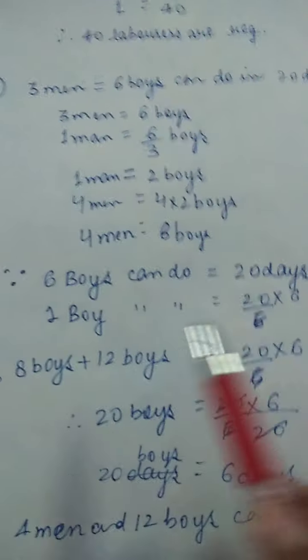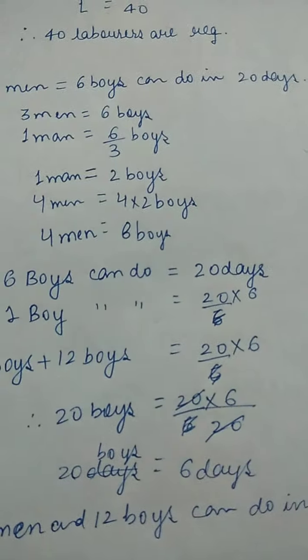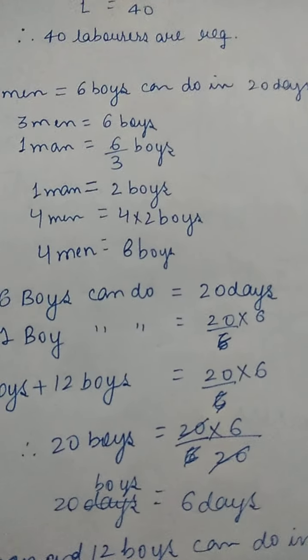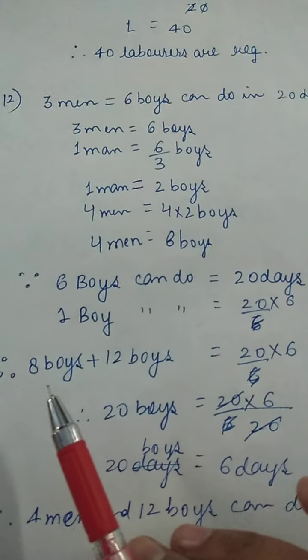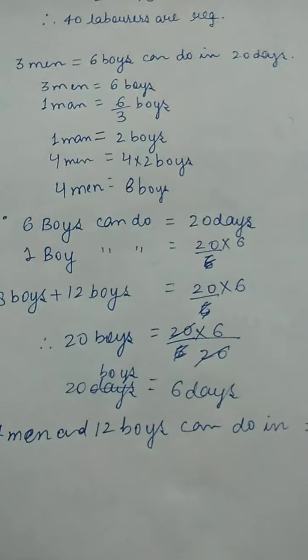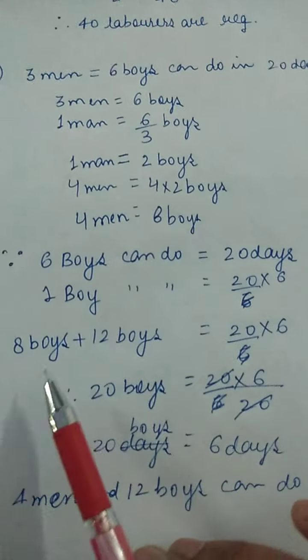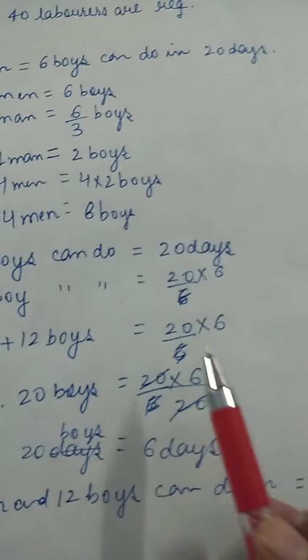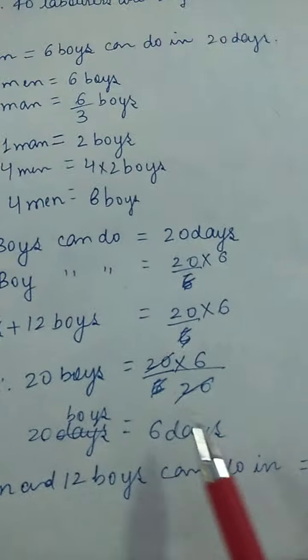So 6 boys can do it in 20 days, so 1 boy will be doing it in more days, so it will be 20 into 6. And you have to find the value of 4 men and 12 boys. So you can say 4 men or 8 boys, so it will be 8 plus 12 boys, equals 20 into 6 upon 8 plus 12, that is 20.